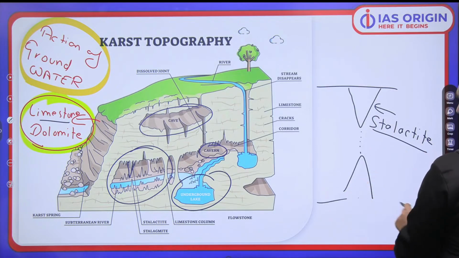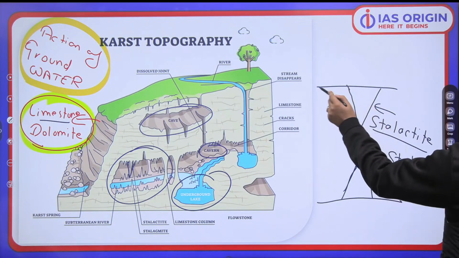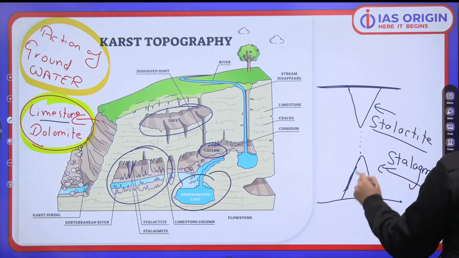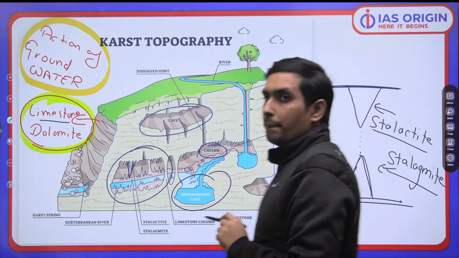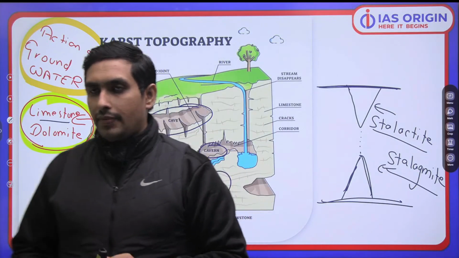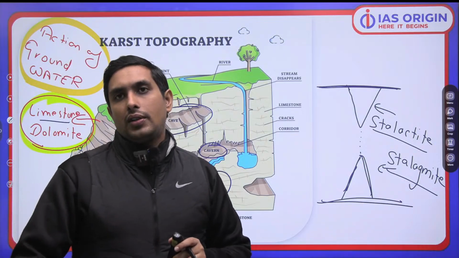And if it is something like this, which has been formed like this, it will be known as stalagmite. So this is quite important. If it is hanging, it is stalactite. If it is deposition, it is stalagmite. Is that clear? This is quite an important thing.